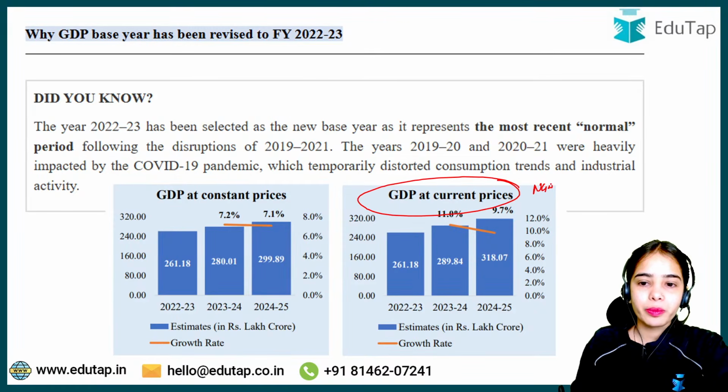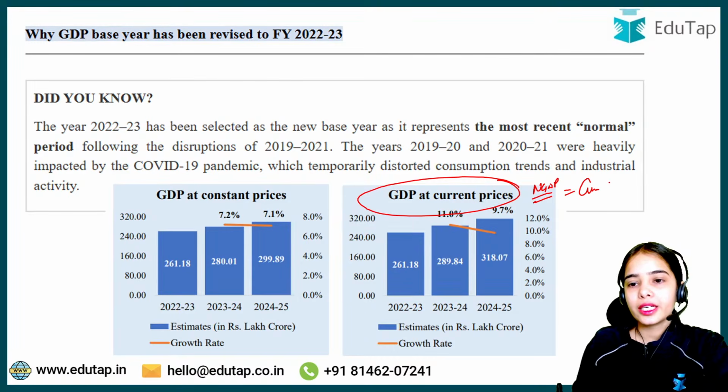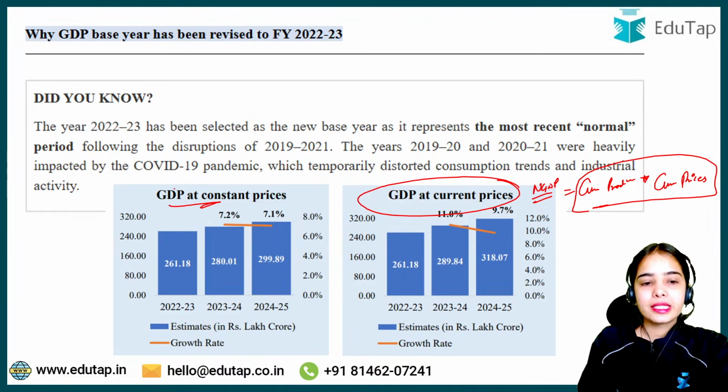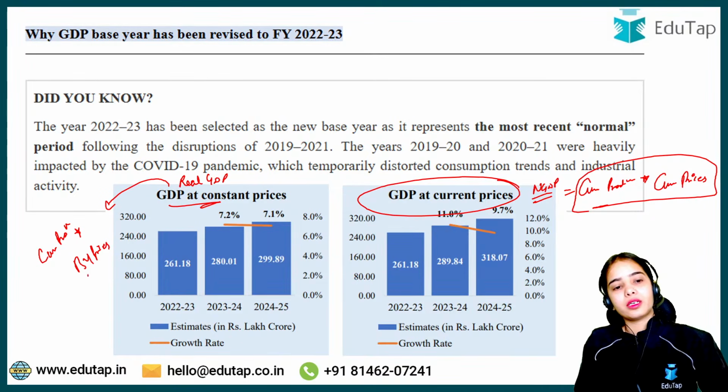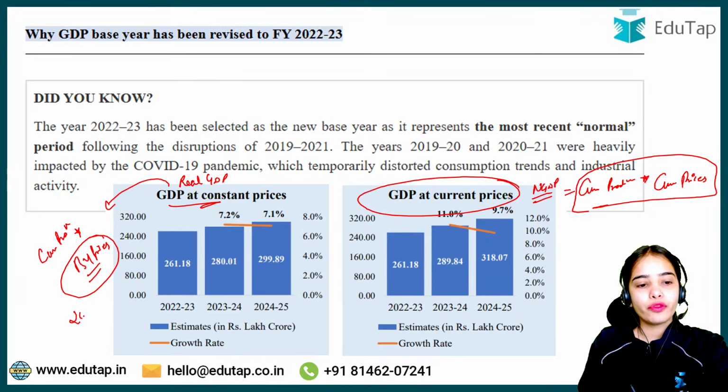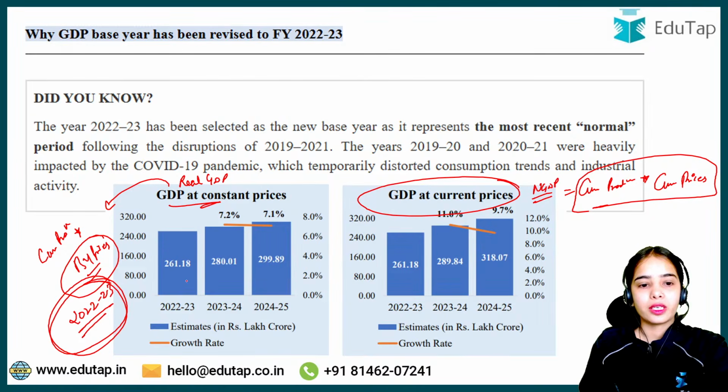Now coming to the next point, GDP at current prices. That means nominal GDP, it is calculated by taking the current production and multiplying it with the current prices. GDP at constant prices, that means real GDP, where we calculate the real GDP by taking the current production in the current year and multiplying it with the base year prices. Base year prices are the prices of 2022-23 now, because this is the constant period, this is the base year period.